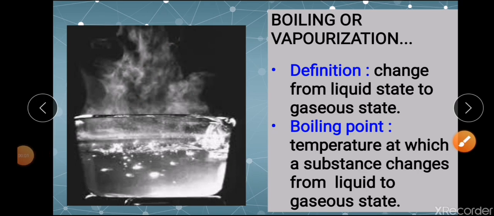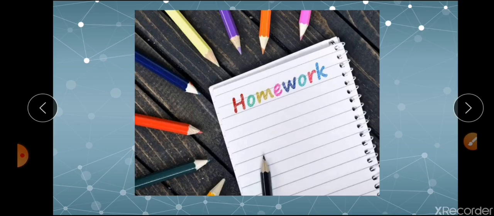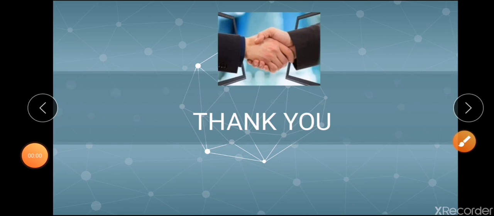Now with this we have come to the end of our first chapter. Now read your textbook properly and thoroughly, so much times as much as you can. And now for your homework, what you have to do is that you have to complete the question answers. That is, you have to do the question answers till your question number 20 in your copy, that you can continue after the revision test, no problem. Do all the homework properly, learn the chapter completely. So let us wind up for today.